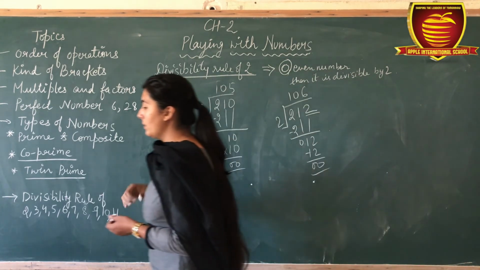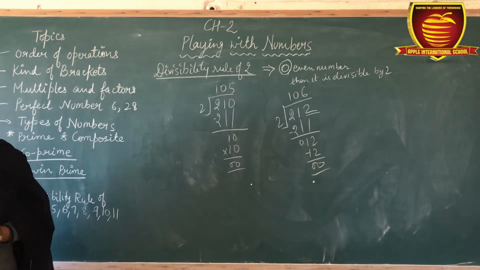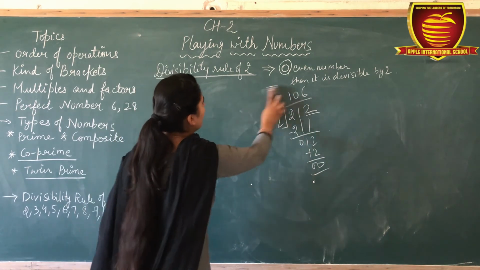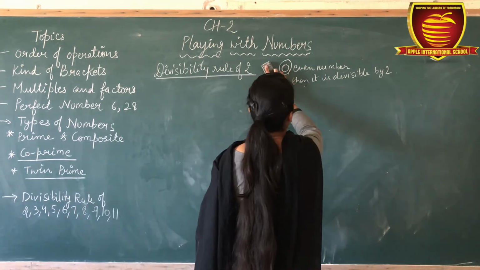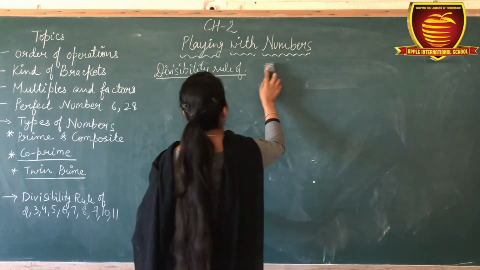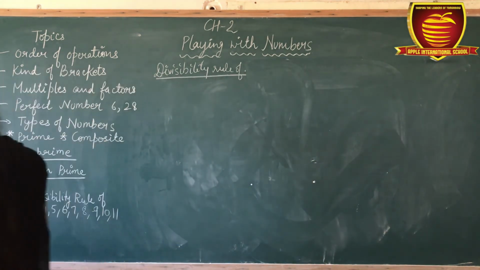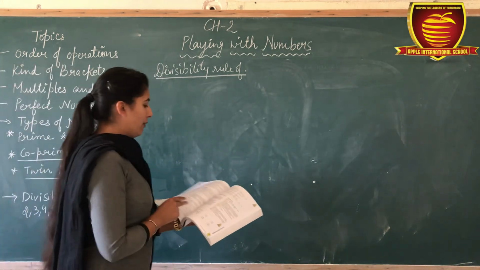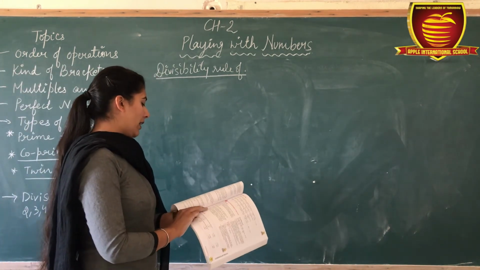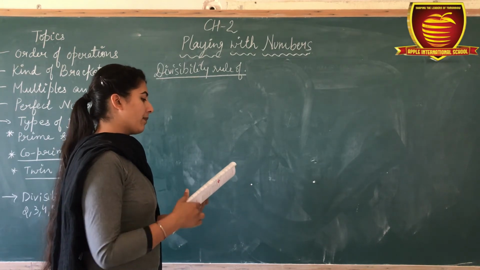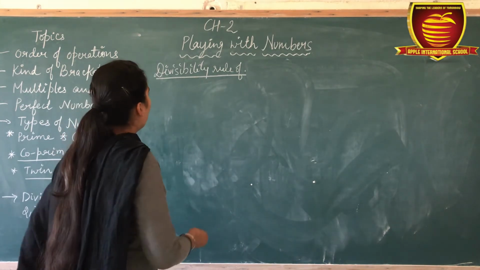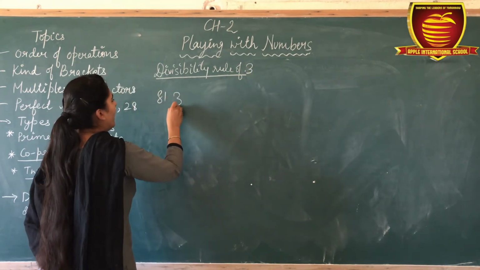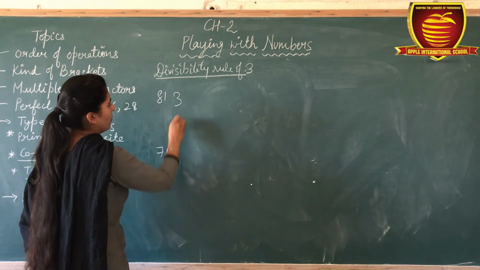Okay. Now next one is about 3, divisibility rule of 3. So the example for divisibility rule of 3: here we can take the example 813 and 712.